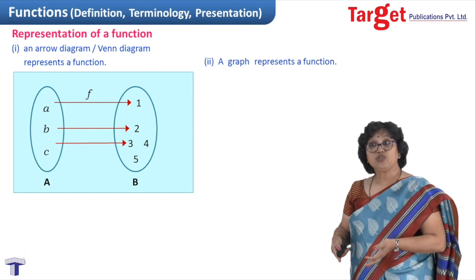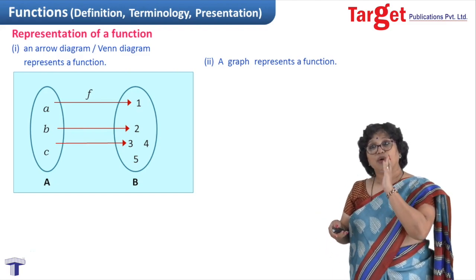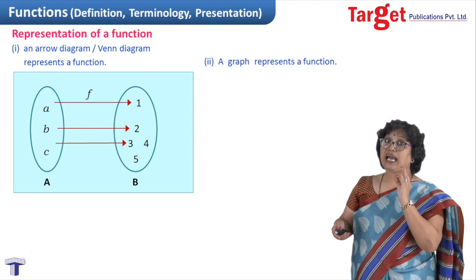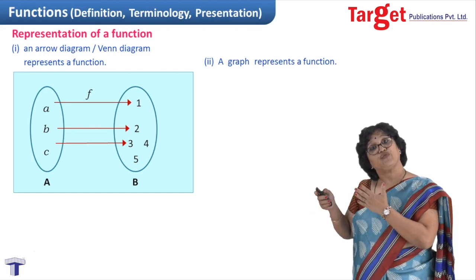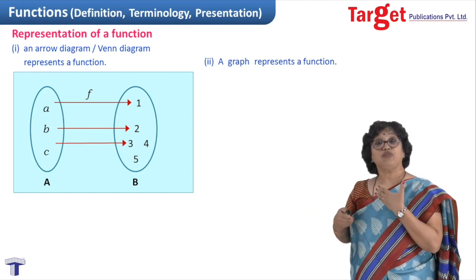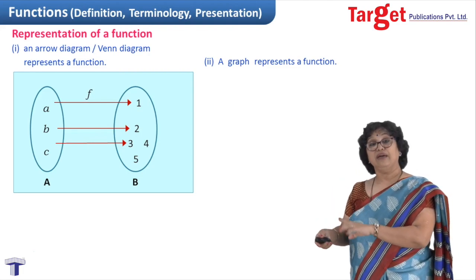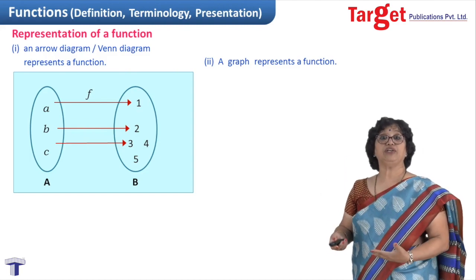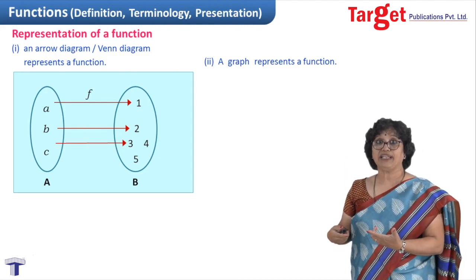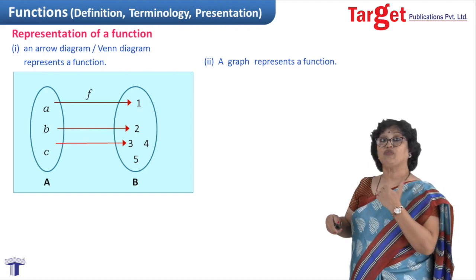They have not been used. Realize this also: we can show a function by a graph, but before I go there, I just take your attention to this part, that we have given all the elements of set A some images from set B. Set B we have not exhausted fully. There could be some extra elements in set B. We have not mentioned anything about set B, that every element of set B should be utilized. I hope everyone understands. And in the same way, the word unique was reserved for set B, not for set A.